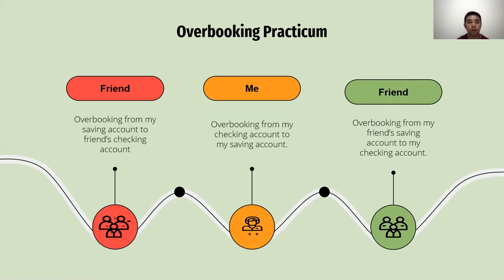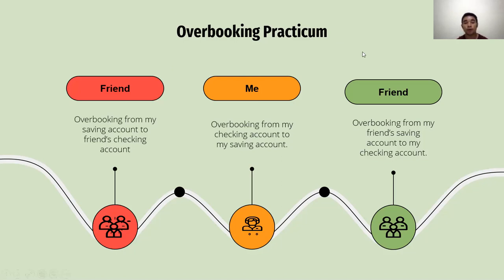The first is overbooking from my saving account to a friend's checking account. It has almost the same process or procedures as what I already explained for the deposit. The first is using a withdrawal form and deposit form and withdrawing from my checking account, and then it needs approval and validation from the supervisor or bank manager, and then deposit to the friend's saving account in the deposit form and validation.